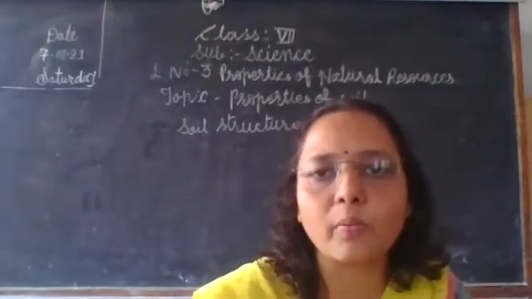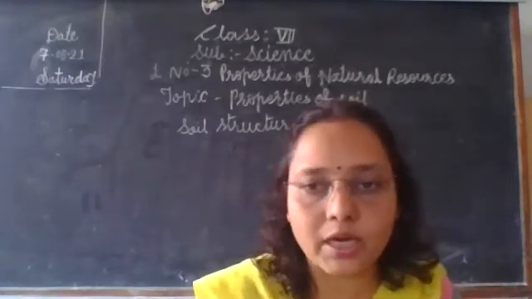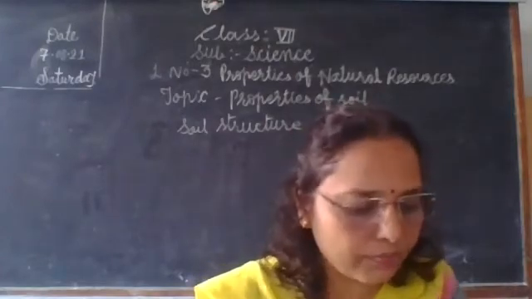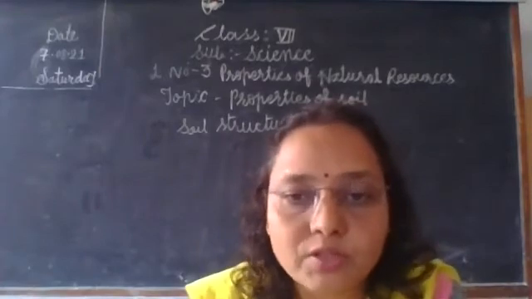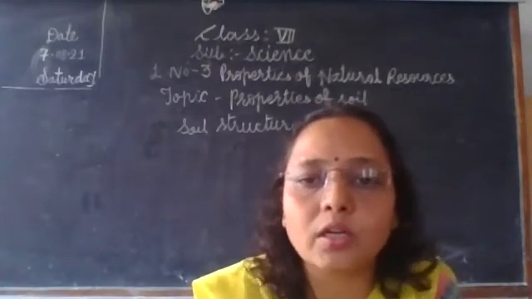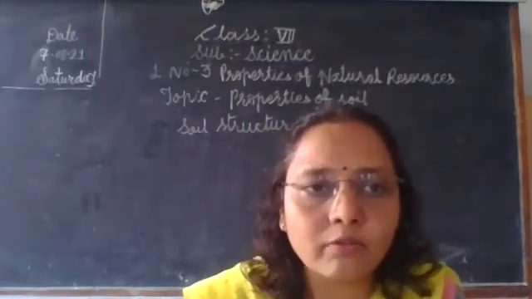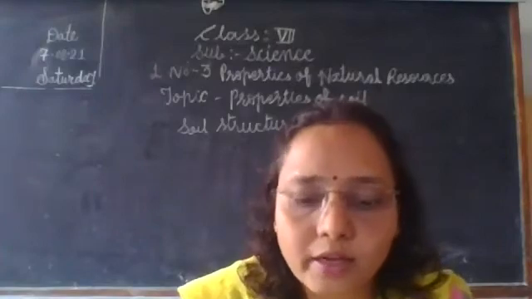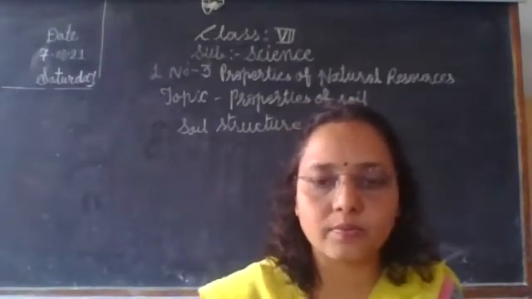In that, we learn properties of soil. A few properties of soil according to soil type and soil texture. The soil is differentiated into sandy soil, silt soil, and clay soil that we have seen, according to its water holding capacity. And one thing we learn also is that silt soil is good for agriculture because of some reasons.